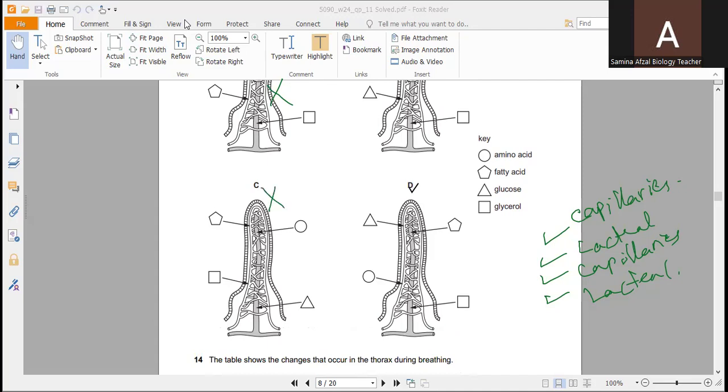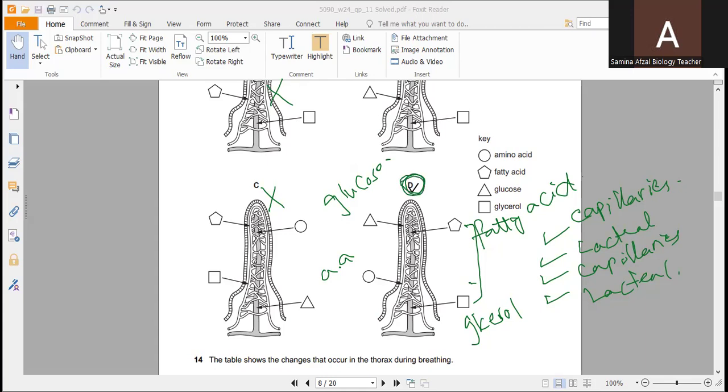But here you can see D is the correct option. Glycerol and fatty acids are absorbed through the lacteal, while amino acid and glucose are absorbed through blood capillaries. So D is the correct option.